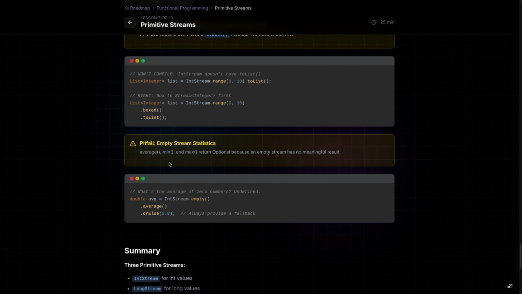Then we have the next one, empty stream statistics. Average, min, and max return Optional, because an empty stream has no meaningful result. To avoid exceptions or crashes, Java provides the Optional class, and we will see it later. What's the average of zero numbers? Undefined, right? Then definitely you need orElse. Always provide a fallback. Don't call .get directly.